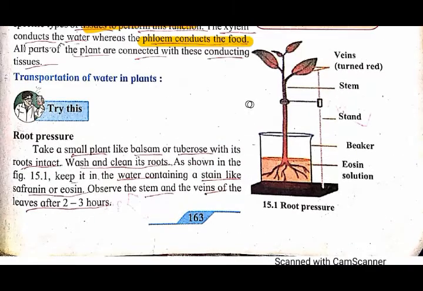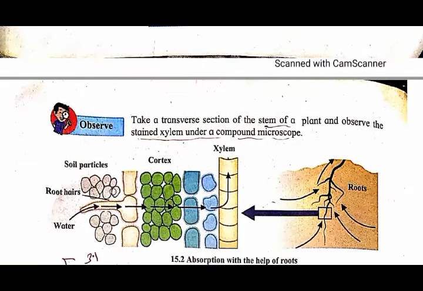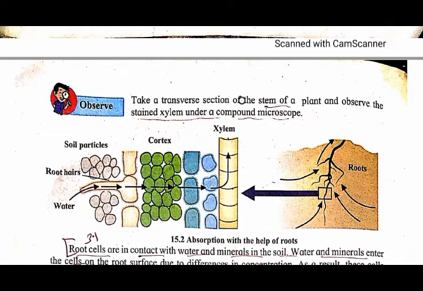Now see, how does this process occur, how do the stem and the leaves change their color? So how does it absorb? That we will see here. When you take the transverse section of the stem, means cut a slice of the stem, and observe it under the compound microscope. What do you know, the water is carried by whom? Xylem. So you will see the xylem.